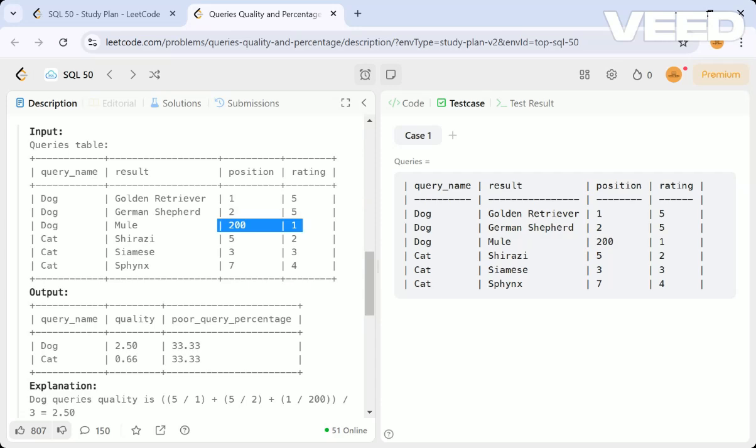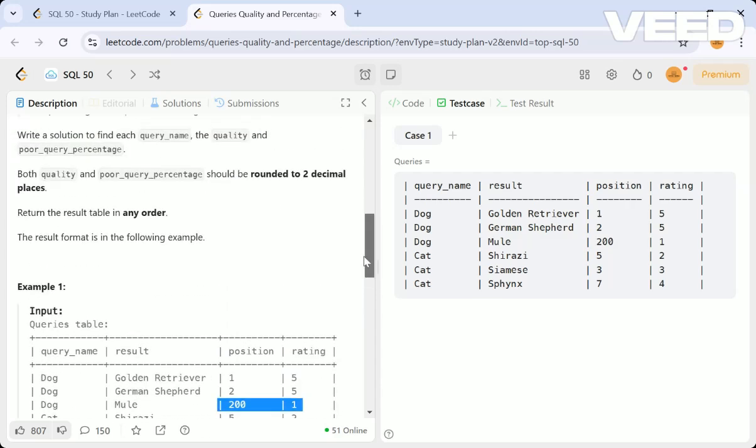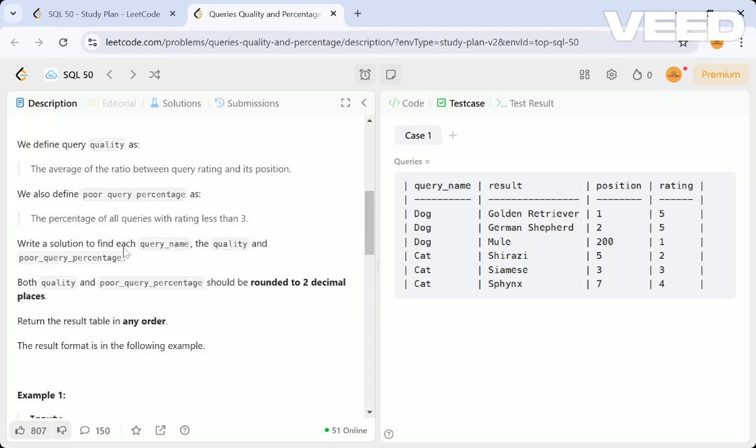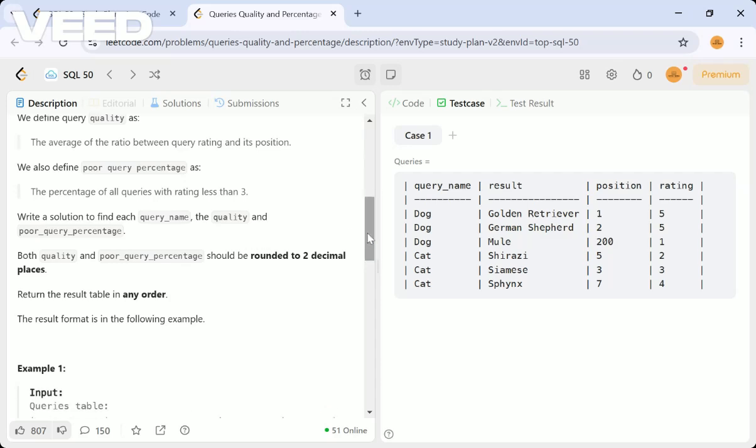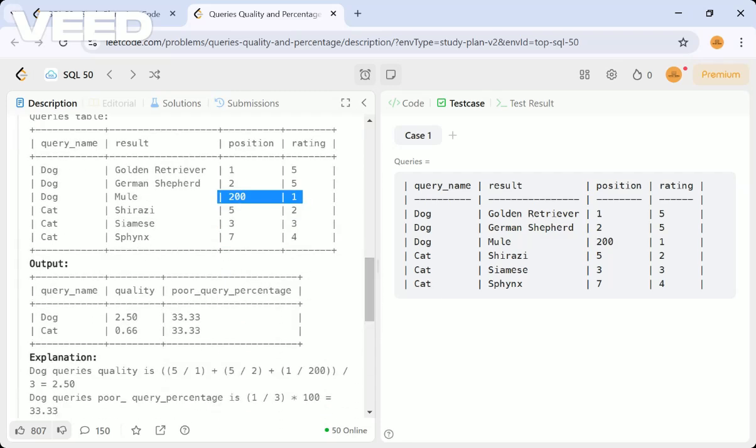We have to take the average of these three, and we'll get 2.50. Then what is the poor query percentage? It is the percentage of all queries with ratings less than 3. If we see here, two queries are greater than or equal to 3 and one is less than 3. So we divide by these, and with this percentage we'll get 33.33.